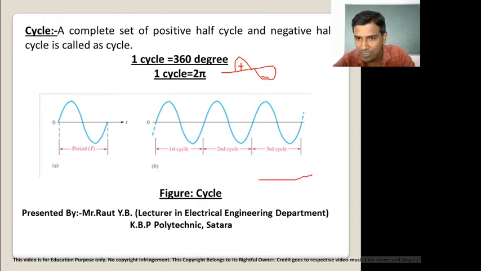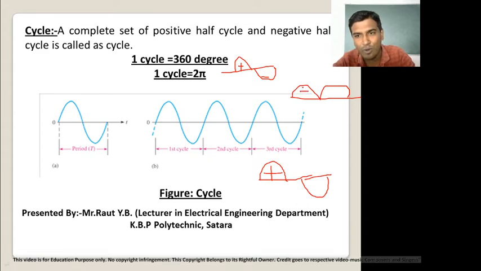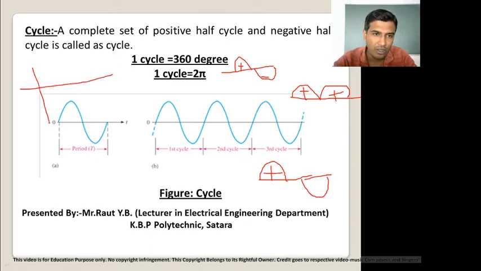Now this is not called a cycle, because after the positive half cycle, a negative half cycle must follow continuously. This is also not called a cycle, because it consists of only a positive half cycle and a second positive half cycle. For a cycle we need a positive half cycle and a negative half cycle.